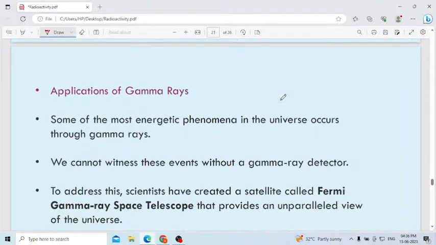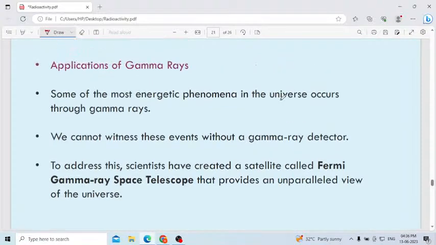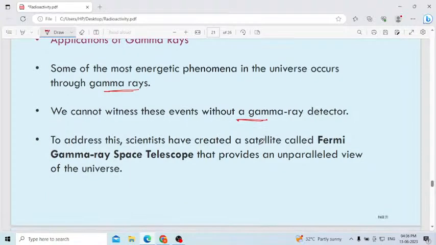Next, applications of gamma rays. Some of the most energetic phenomena in the universe occur through gamma rays. Yes, so many phenomena in the universe are based on gamma rays. We cannot witness these events without a gamma ray detector. Without a gamma ray detector, so many phenomena go on in nature. How will we detect whether a gamma emission is involved? With the help of the gamma ray detector only can we identify this process.